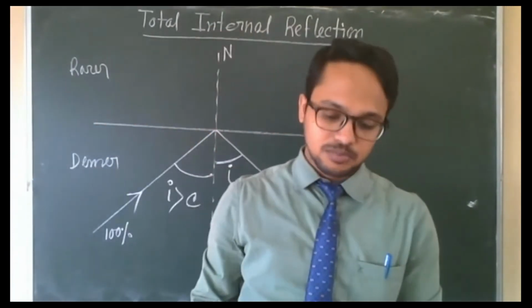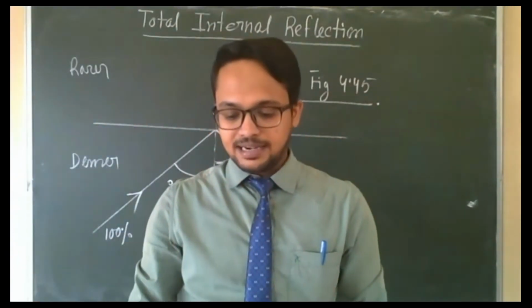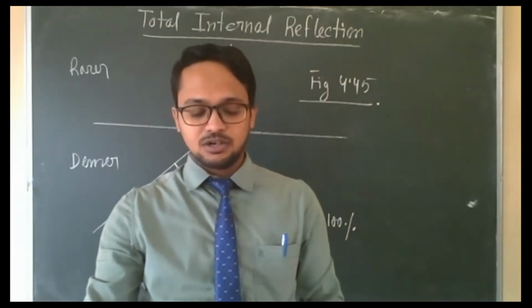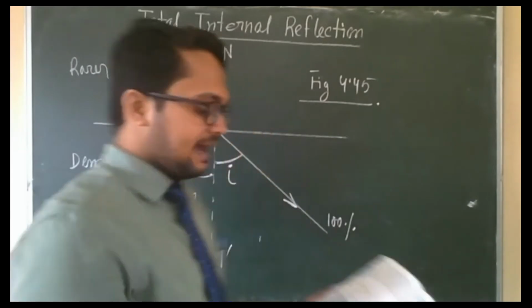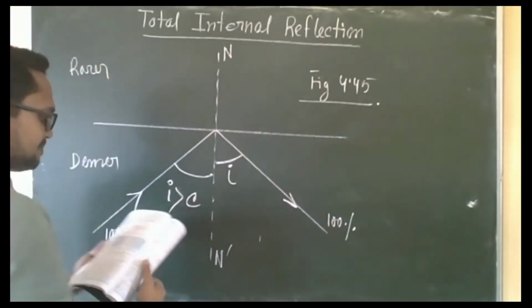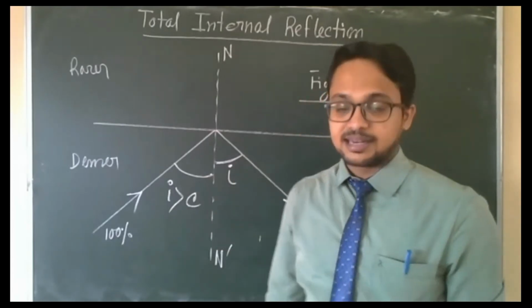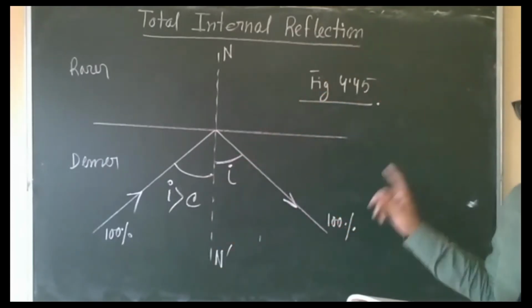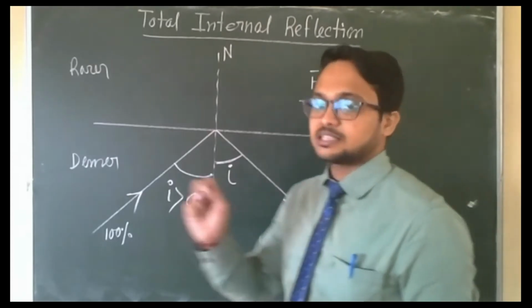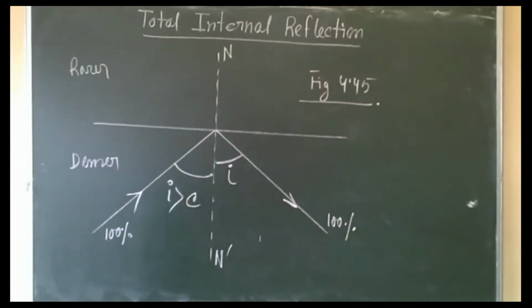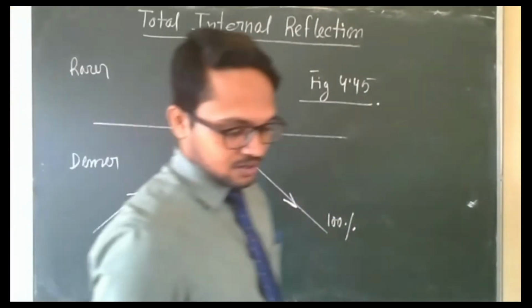I am reading it from your book. When a ray of light traveling in a denser medium is incident at the surface of a rarer medium at the angle of incidence greater than the critical angle for the pair of media, the ray is totally reflected back into the denser medium. This phenomenon is called total internal reflection. I hope you all have noted down.